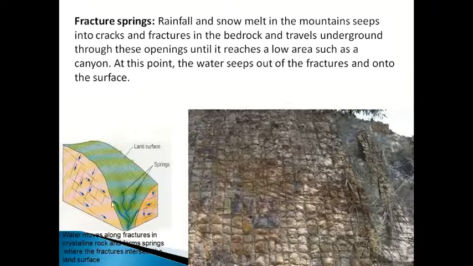Wherever there is a contact between the ground surface and the underground water, the water will come out as a spring. This is called a fractured spring. Ultimately, in fractured areas or fractured rocks the water will store, and wherever there is a contact between fractures and ground, the water will come out. These are nothing but fractured springs.